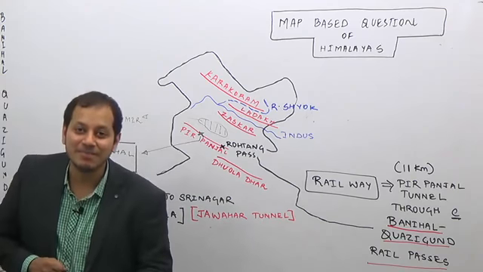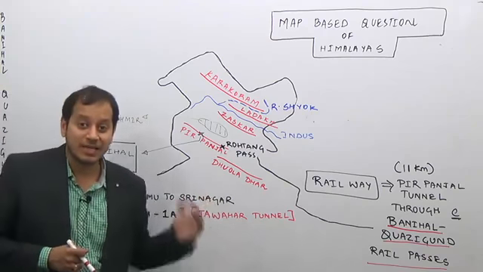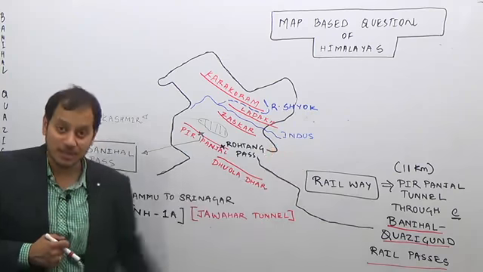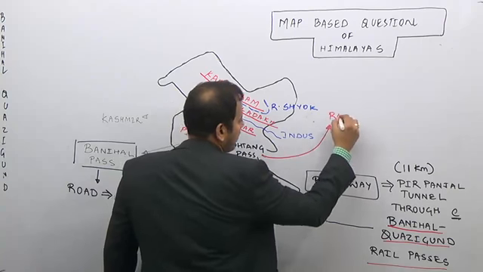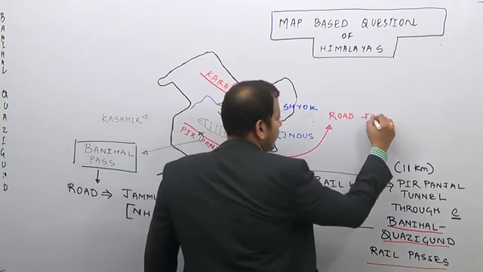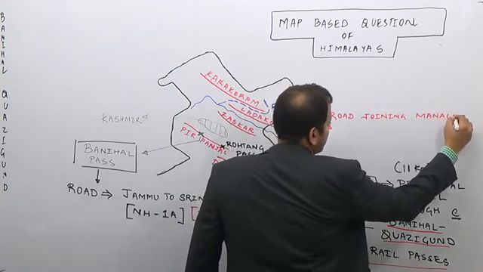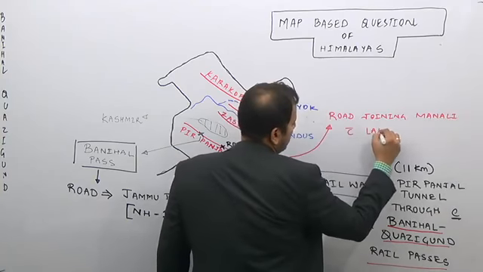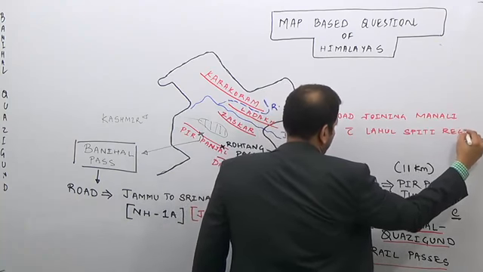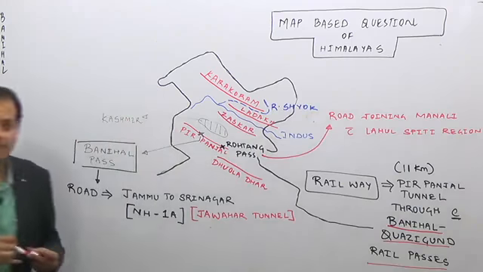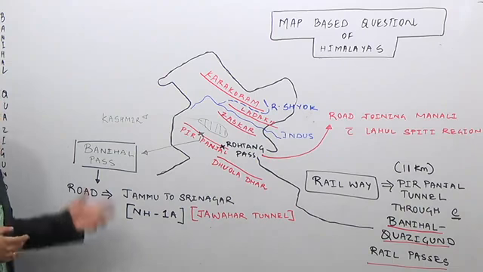Rohtang Pass joins Manali with the Lahul and Spiti district, the interior part of Himachal Pradesh. A road joining Manali with the Lahul Spiti region passes through this Rohtang Pass.